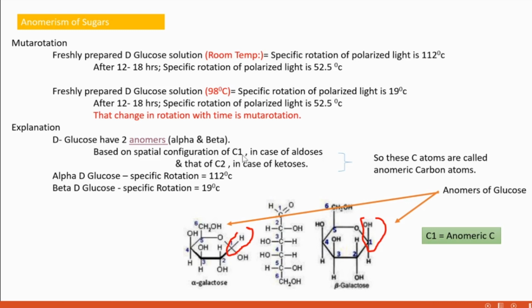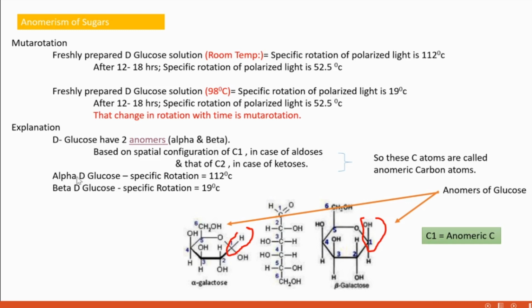And these two carbons, carbon 1 and carbon 2, are anomeric also. They are called anomeric carbons because in relation to these carbons, the spatial rearrangement happens to create alpha and beta.